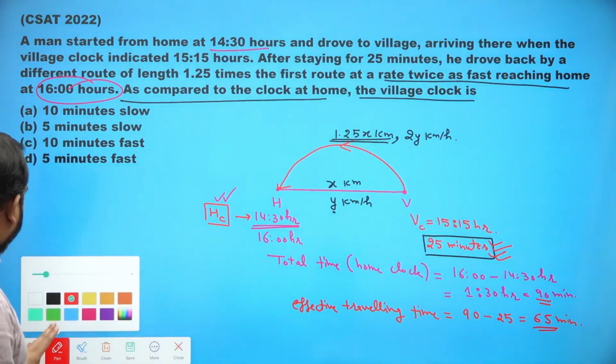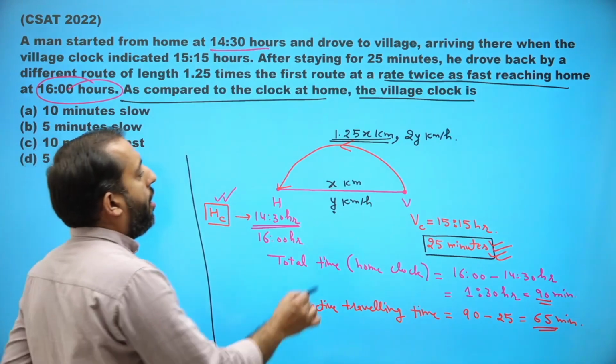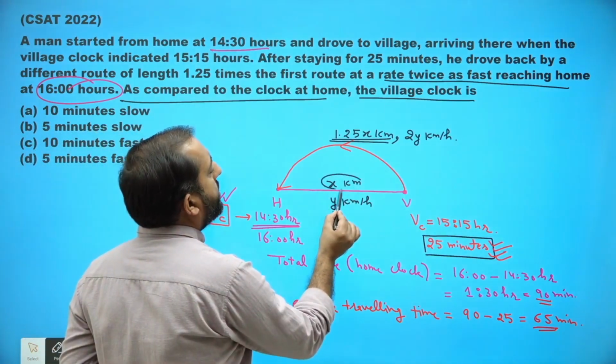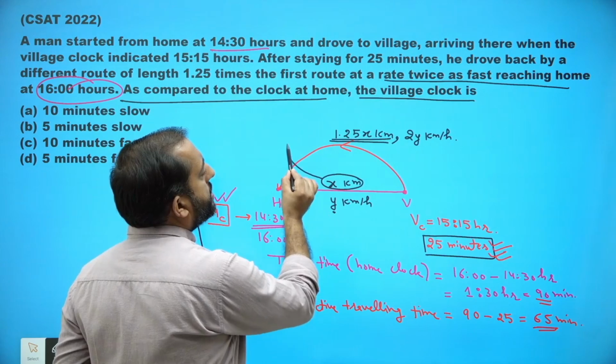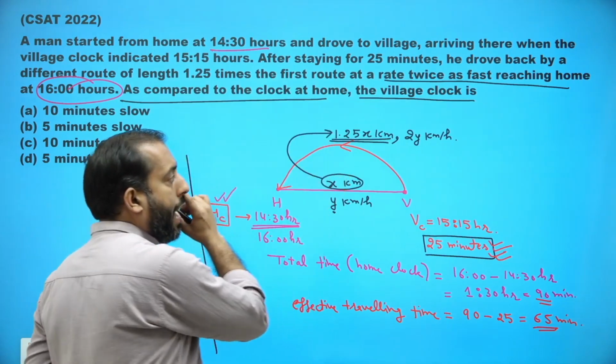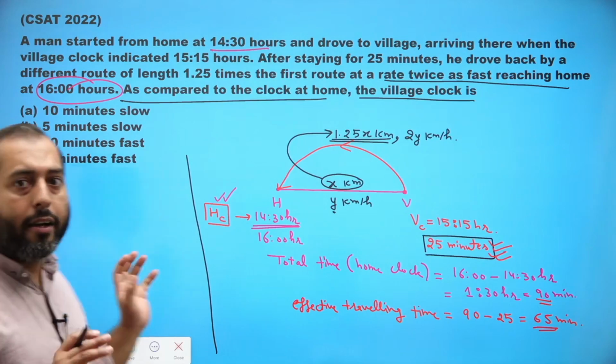Okay. Now, see, the distance was x initially. Now the distance has become 1.25 times. If the distance is x, now the distance is 1.25x. Right?